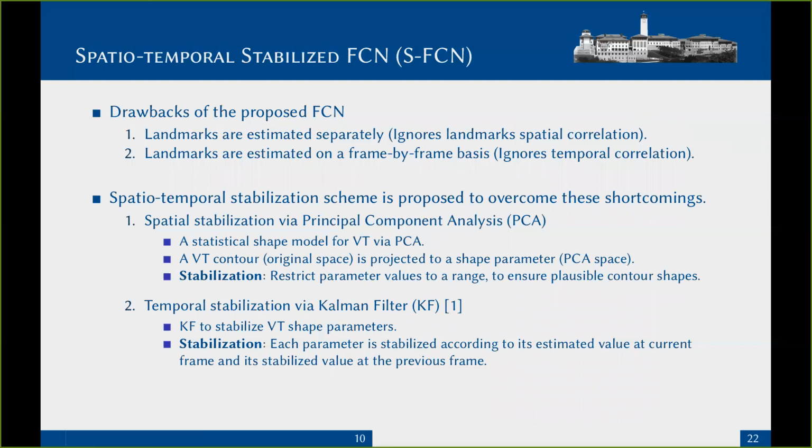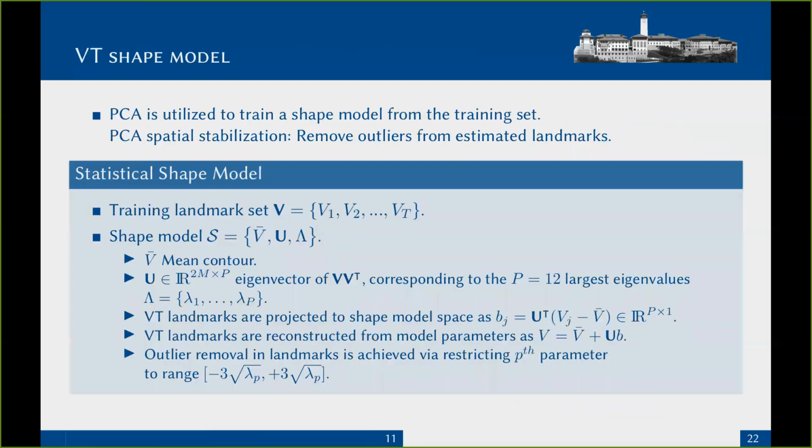The vocal tract shape model is generated using PCA over a training set. The shape model is described as the mean contour shape and eigenvalues and eigenvectors of the contour shape covariance matrix. PCA projects the highly correlated contour space to an uncorrelated and lower dimensional parameter space.